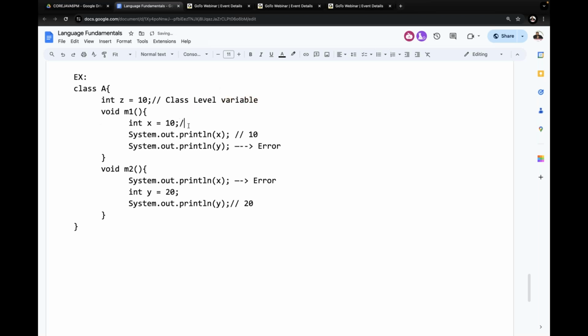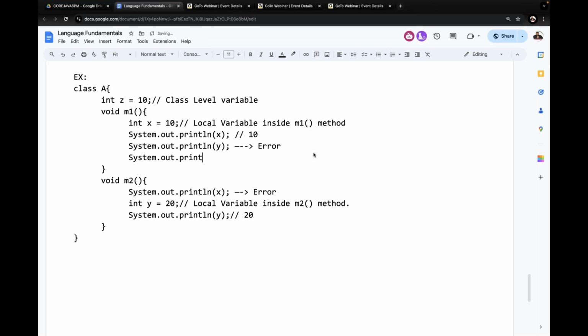Now this x variable is a local variable inside the m1 method. Now the y variable is a local variable inside the m2 method. Okay. Int z is equal to 10 means it's a class level variable.